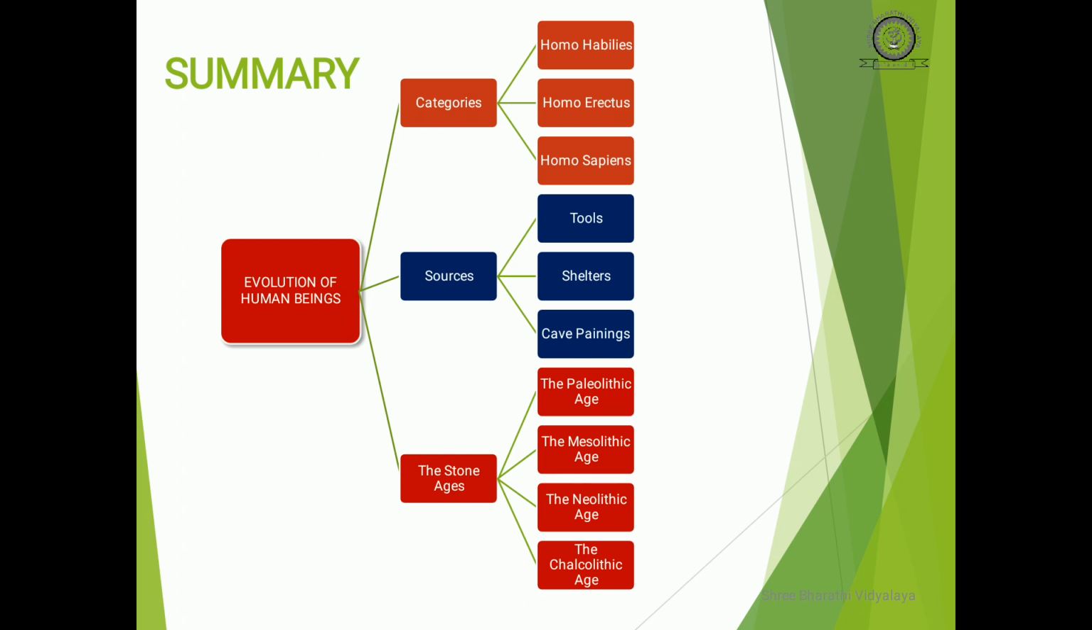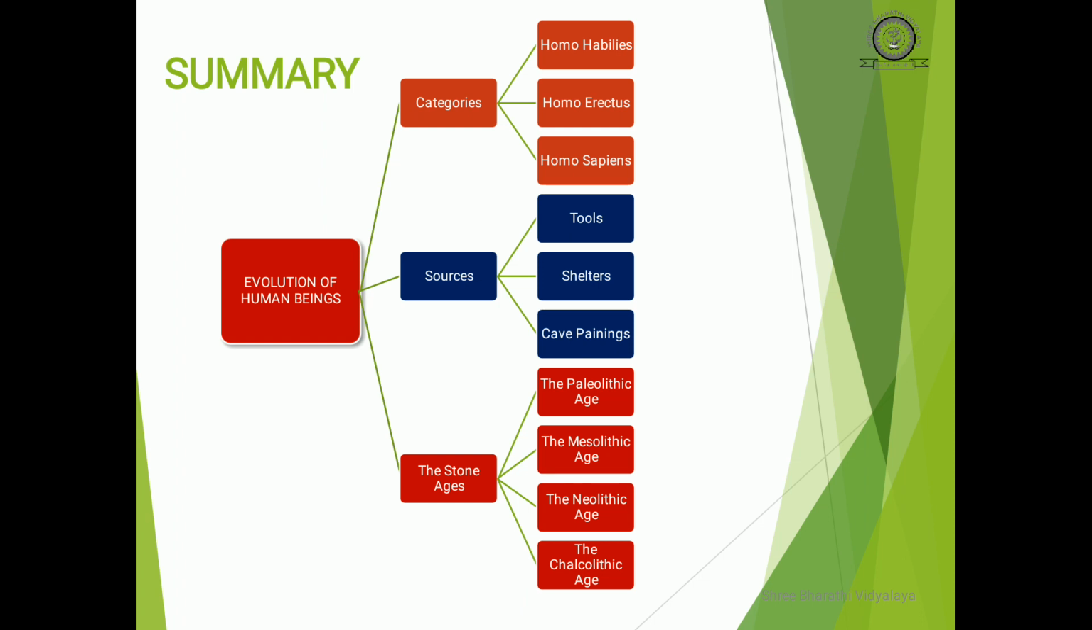Then, to know the evolution of human beings, we need some sources, right? Without any sources, we can't judge or see or learn anything. What are the sources? They are tools, shelters, and cave paintings. With these sources, scientists and archaeologists have proved and made a note of the evolution of the early humans, the human beings.